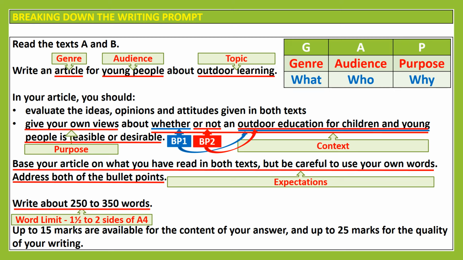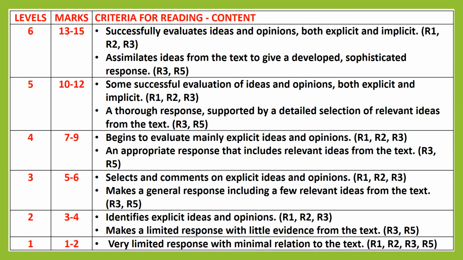Now let's examine the criteria for reading. Although this is mainly an assessment of your writing skills, your writing will be based on the reading text. Out of 40 available marks, 15 are awarded for content. This means the response successfully evaluates explicit and implicit ideas and integrates them from the text to form a well-developed, sophisticated response.